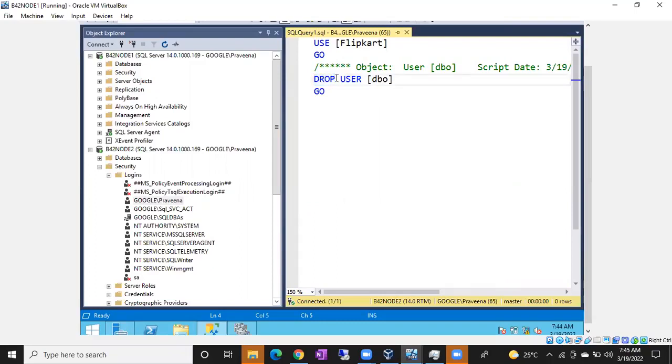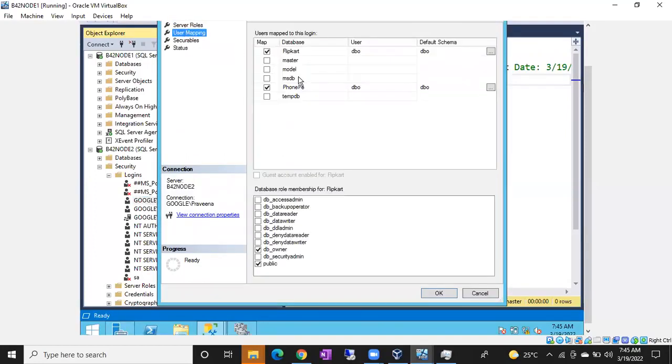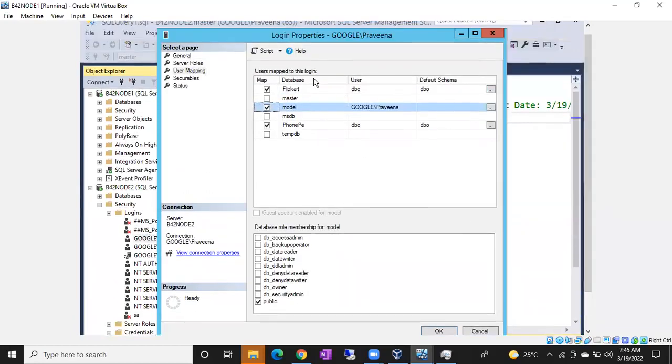If I want to give access also, same concept. What is the query to give access? Generally, double click on the login, it will give access on a different database. Okay, this time PhonePe, any other database is there? Okay, let me go to some user system database. Let me go for script.